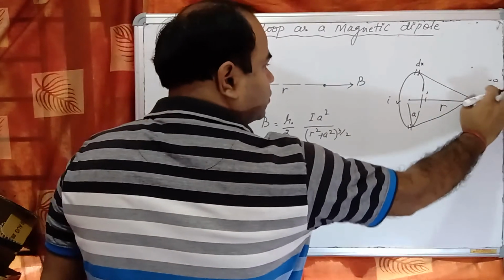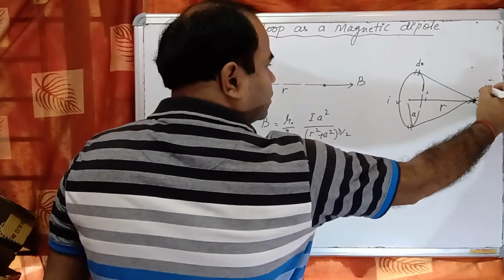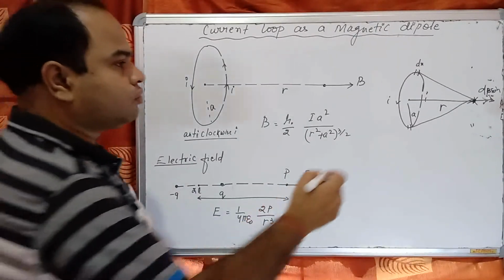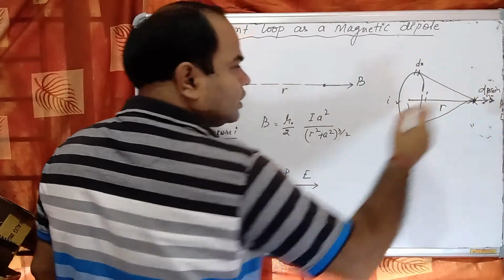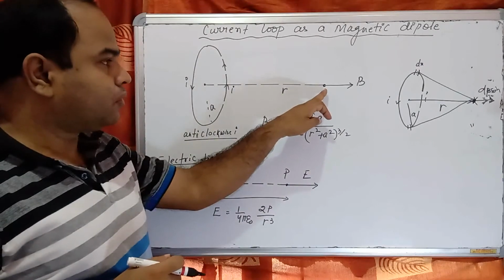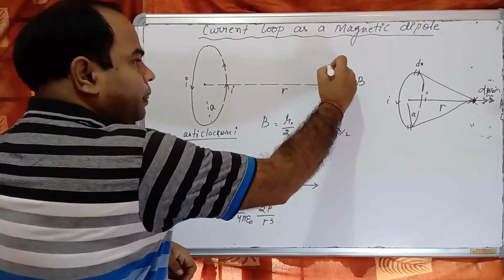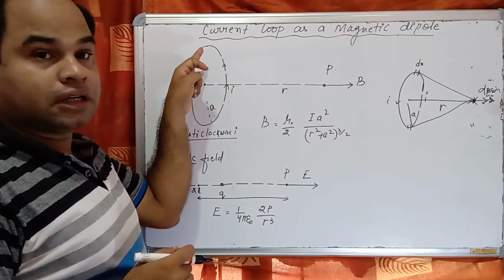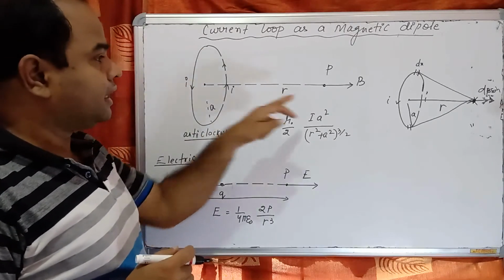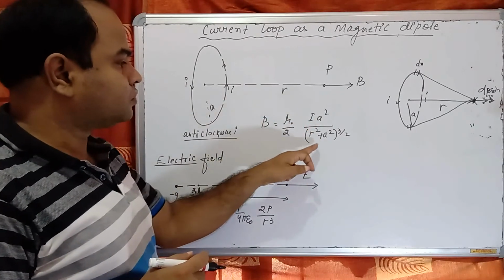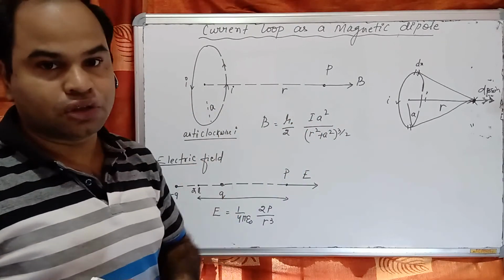Okay, so all the sin theta components we integrate, and we have derived the net magnetic field at point P due to the whole circular current carrying loop carrying current I at point P: B is equal to mu naught by 2, I a square by r square plus a square to the power 3 by 2.